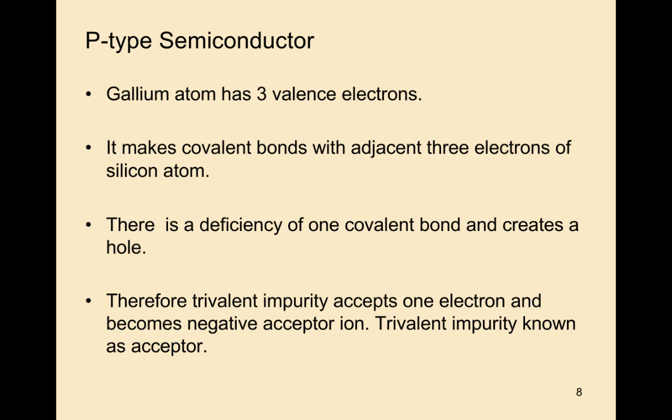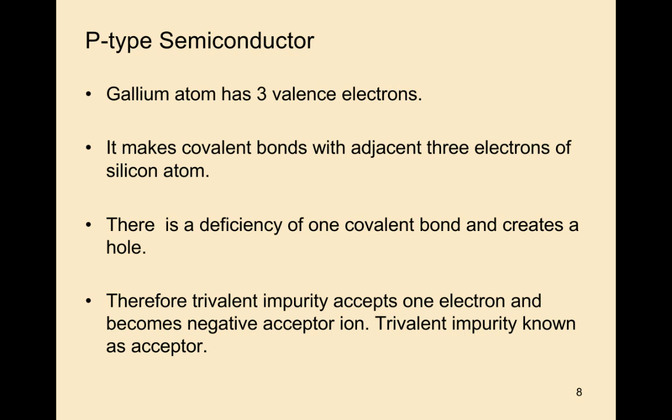It contains 3 valence electrons. Here we are taking the pure semiconductor silicon, which has 4 valence electrons. This gallium atom makes covalent bonds with 3 adjacent electrons of silicon atoms. So there is a deficiency of 1 covalent bond, and this creates a hole.